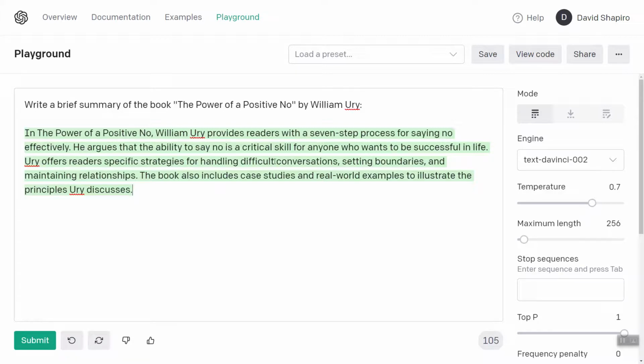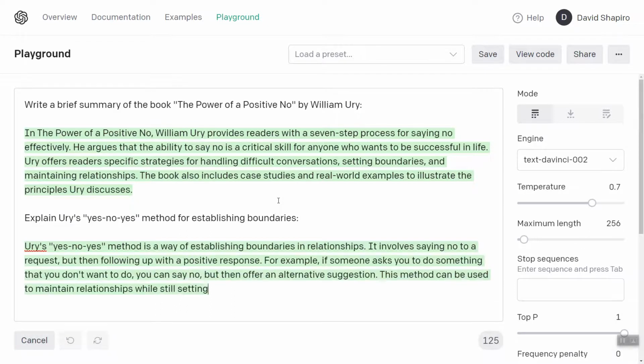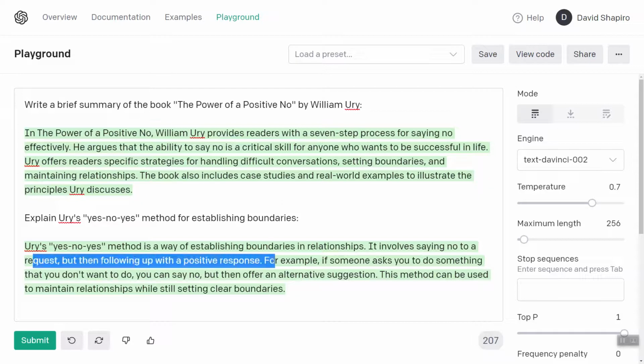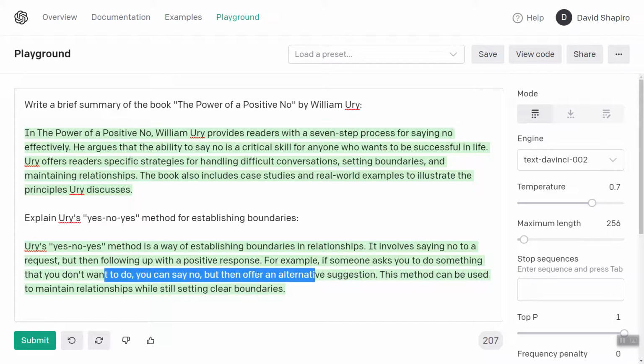The only thing is that I don't necessarily agree with the 7-step process because he actually outlines a 3-step process, which is yes, no, yes. Explain Ury's yes, no, yes method for establishing boundaries. It involves saying no to a request, but then following up with a positive response. For example, if someone asks you to do something you don't want to do, you can say no, but then offer an alternative suggestion. Yes, that is correct. This method can be used to maintain relationships while setting clear boundaries.